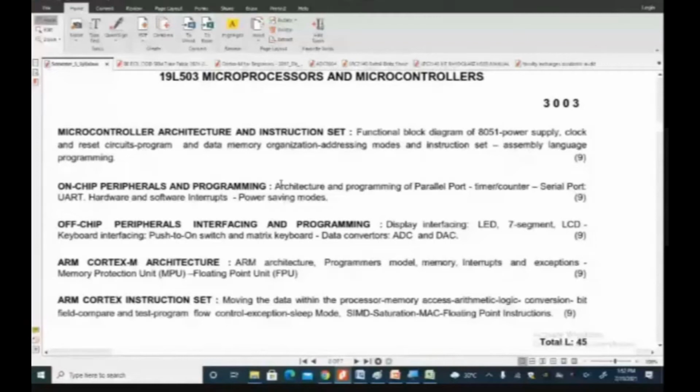This is our theory part, 19L503 Microprocessors and Microcontrollers, which we are going to discuss. The given five chapters: the microcontroller architecture and instruction set was the first unit, and the on-chip peripherals and its programming is the second unit. So the fundamental architecture and how the instructions work was discussed in the first unit. What is the microcontroller architecture we discussed?